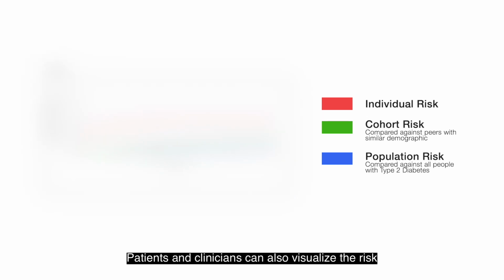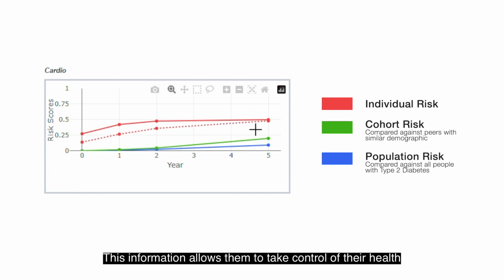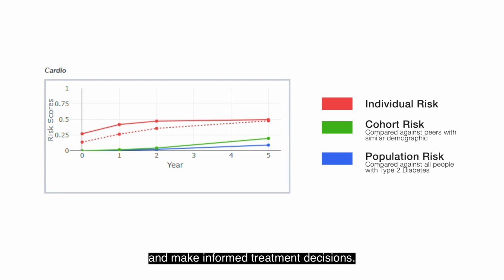Patients and clinicians can also visualize the risk reductions that can be achieved by optimizing their diabetes care. This information allows them to take control of their health and make informed treatment decisions.